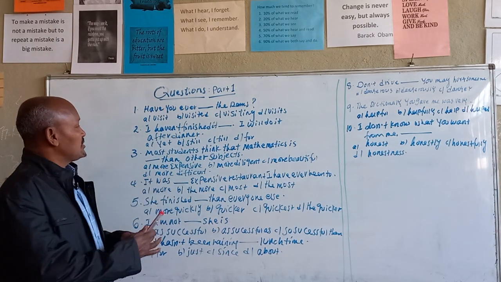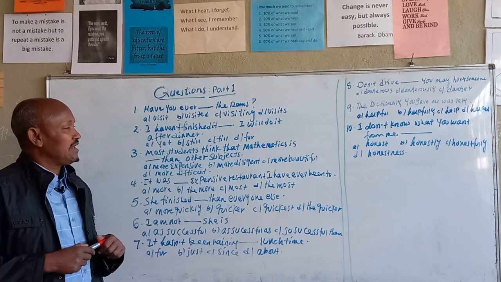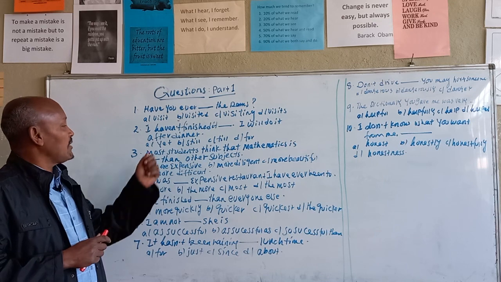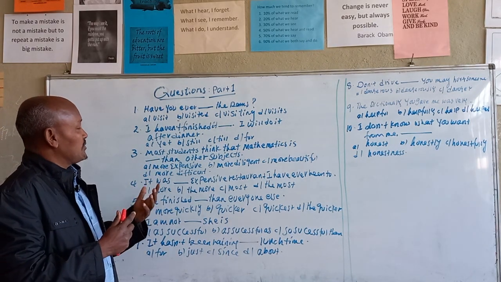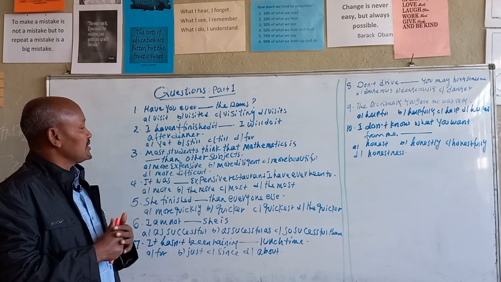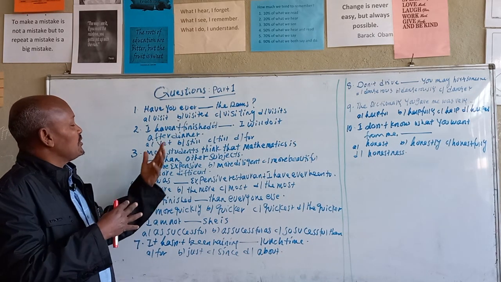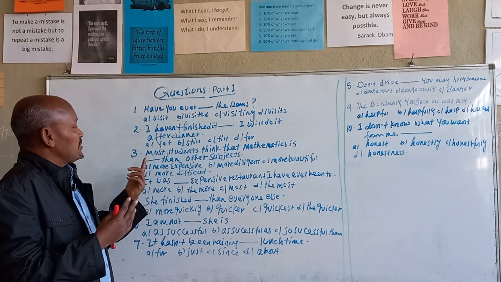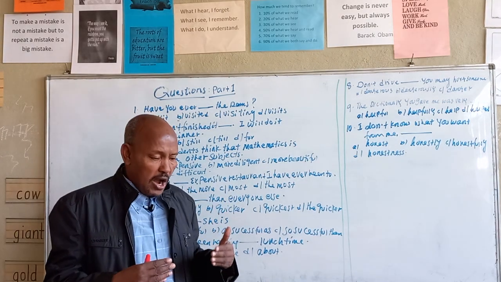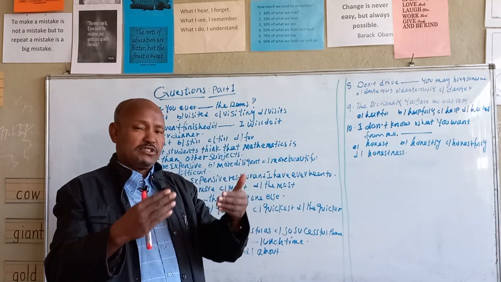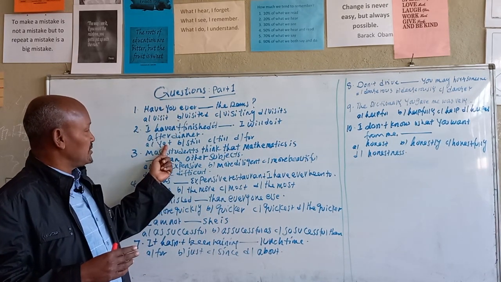The second question here: I haven't finished it blank. I will do it after dinner. So here, you focus on the structure first. I haven't finished. So this structure is present perfect. What kind of adverb really completes the question? I'll do it after dinner. Why will I do it after dinner? Because I haven't finished. How long have you finished it? No time limit is given here. Just, I haven't finished it yet, alright?